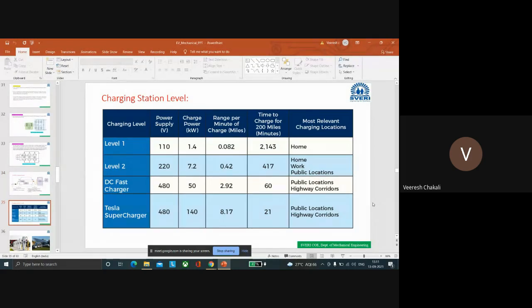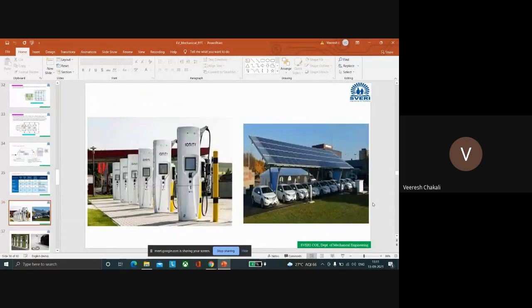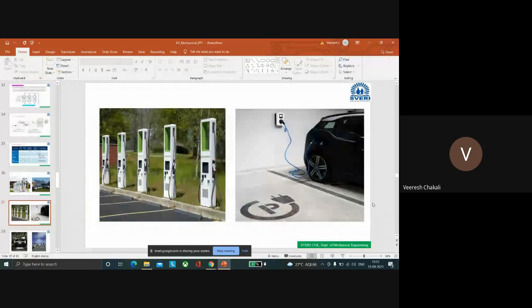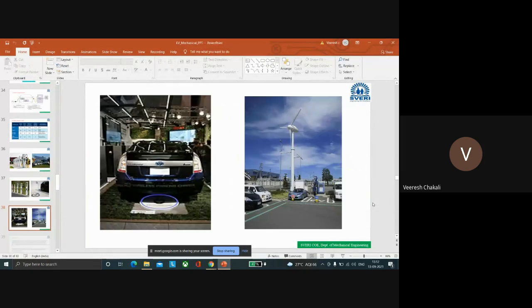Next, charging station levels: level 1 charging, level 2 charging. Clear? That depends upon the voltage ratings. And level 3 charging, and so on. These are some of the charging stations which are going to be developed across India, like solar charging infrastructure, nearby highways, and at homes.